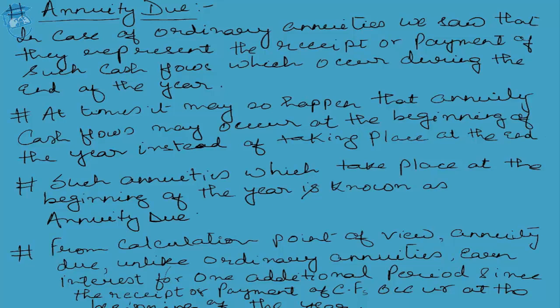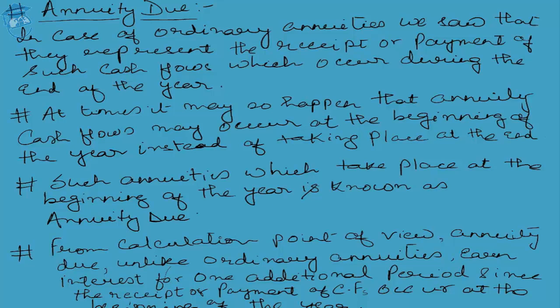Because the cash flows were taking place at the end of the year, that particular year could not earn any return on the cash invested or the annuity invested. Rather, only the successive years after the year-end at which the annual investment has been made are taken into consideration. But in the case of an annuity due, since the cash flows are taking place at the beginning of the year itself, obviously that year in which the cash flows are being invested at the beginning of the year also fetches a return on such investments.